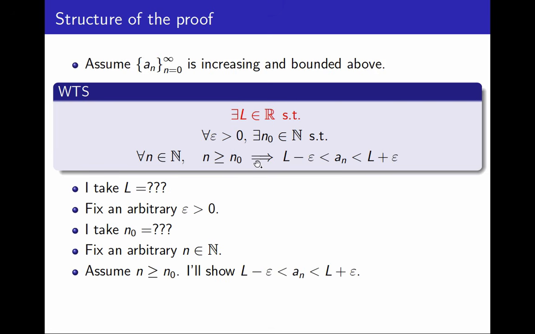And finally, I have to prove the implication. So I will assume that n is greater than or equal to n0, and I will show that a_n is between L minus epsilon and L plus epsilon. So this is the structure that my proof, when I'm done with it, should have. And again, the most important step is that I have to begin by figuring out what L is. How do I construct L out of a sequence if the only things I know is that it is increasing and bounded above?